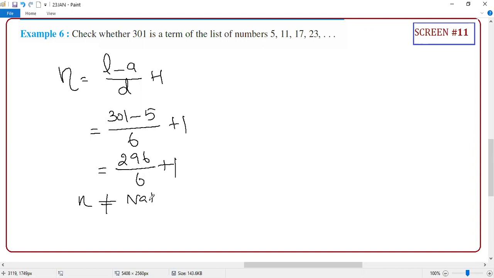What does this indicate? It means 301 is not a term. That's all, student. Crystal clear or not?